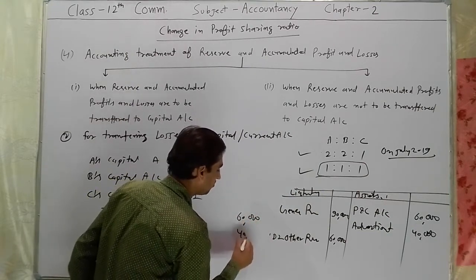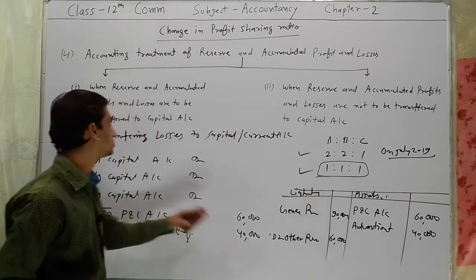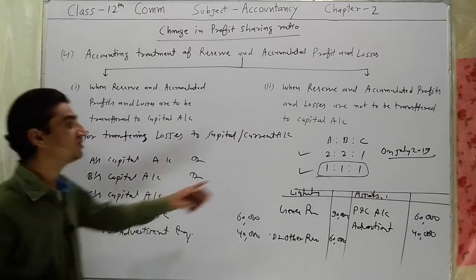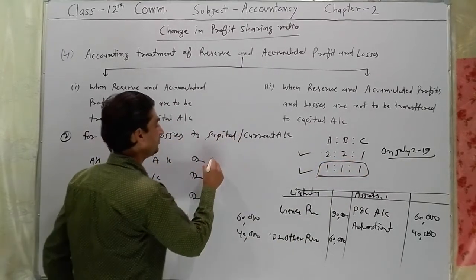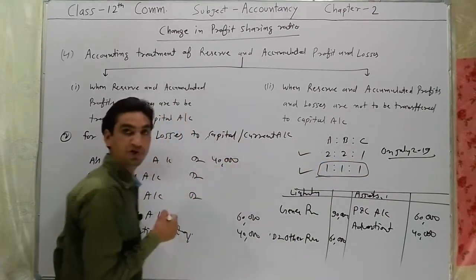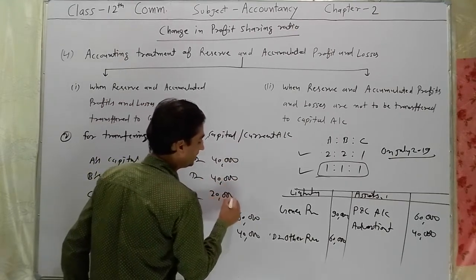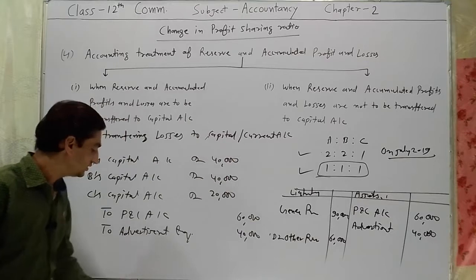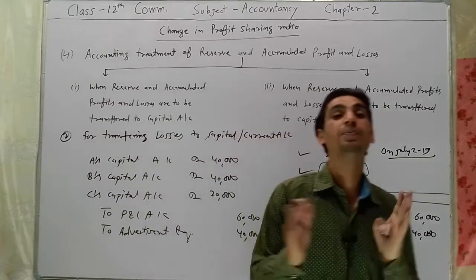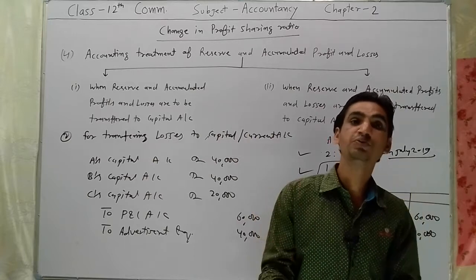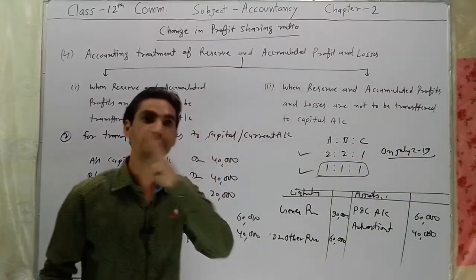60,000 and 40,000. The total is rupees 1 lakh. 1 lakh will be distributed among A, B, C in their old ratio, 2:2:1. So the amount will be 40,000 debited to A, 40,000 debited to B, and 20,000 debited to C. This I hope you understood. What entries will be passed to transfer profit and loss account in partners' capital account.